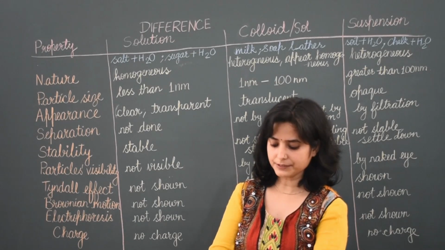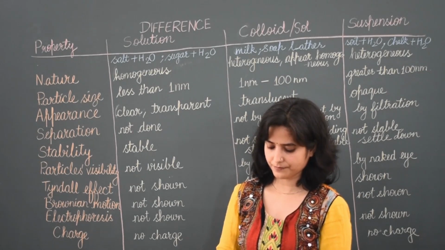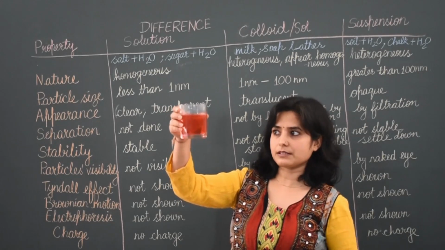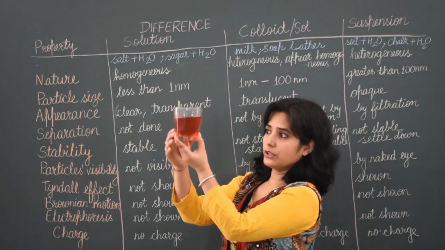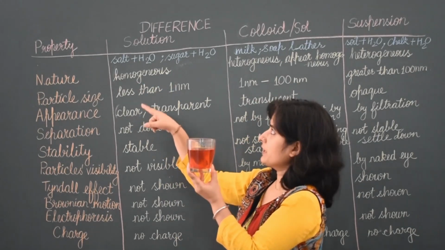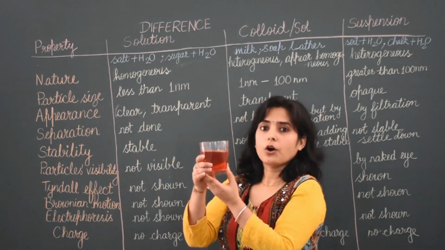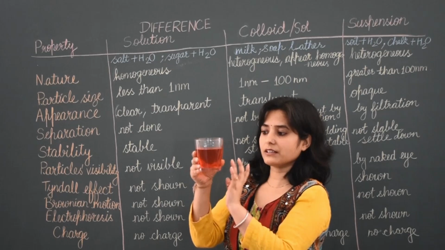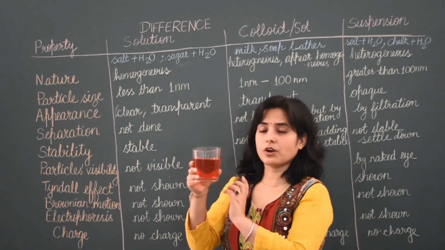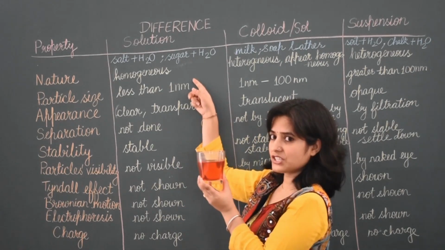So to check all these properties, I took this. This is what? Solution. How can you say that it is a solution based on these properties? First, nature. What is the nature of this solution? It is homogeneous. Homogeneous means we cannot see the particles of two substances in it. Water is not separated here and juice is not separated here. It looks completely the same everywhere. So it is homogeneous in nature.